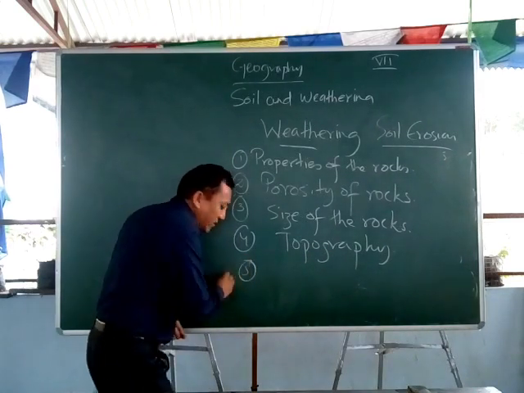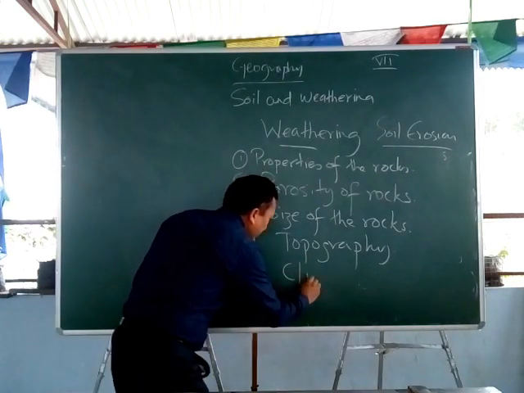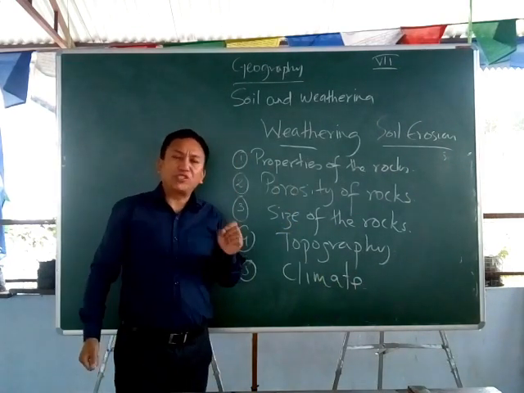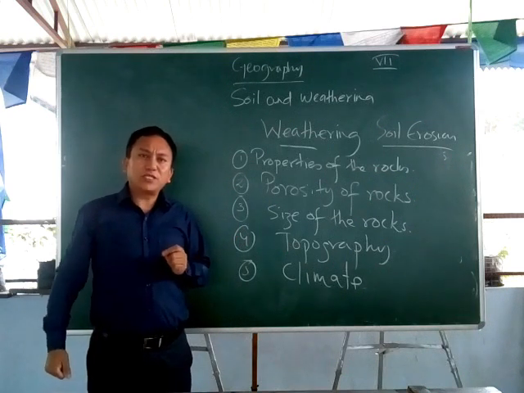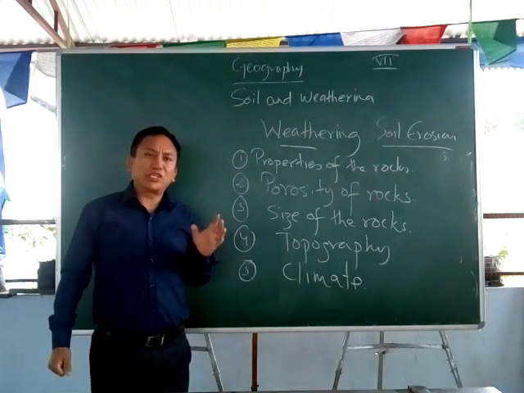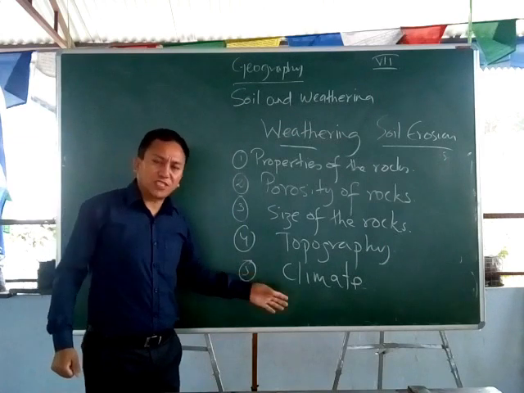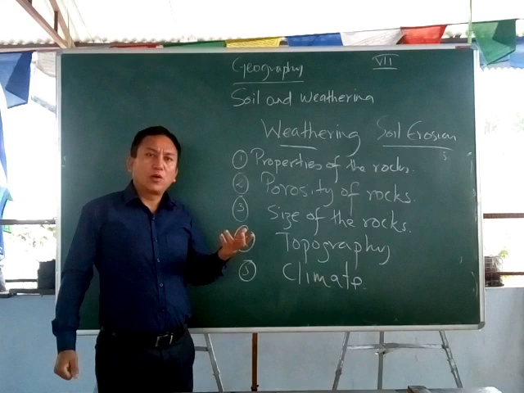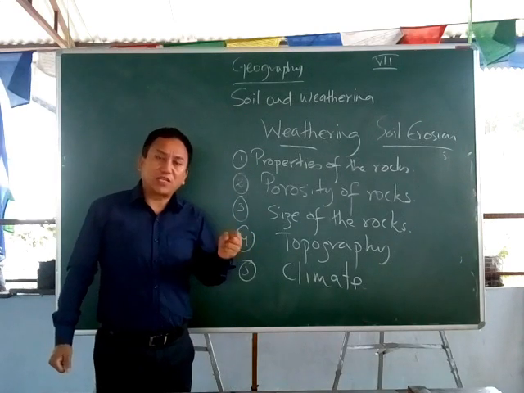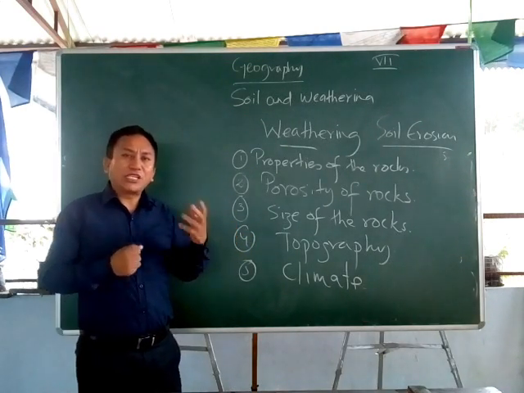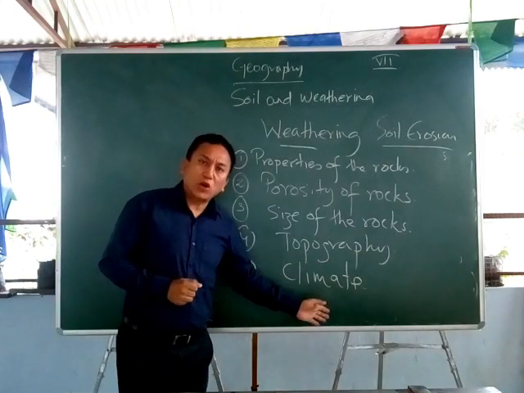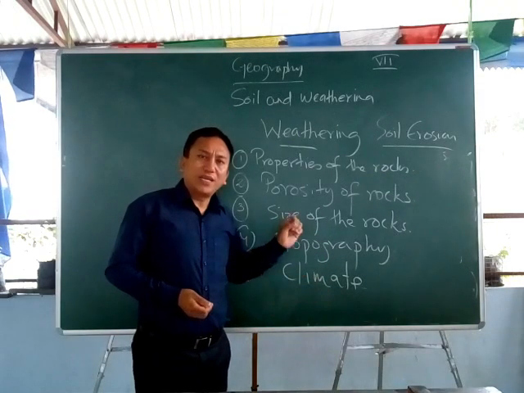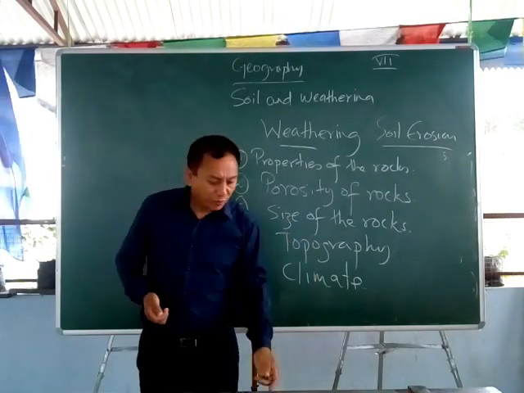Number five we have is climate. Climate is also another factor which determines weathering. If you go to the deserts, what happens is because of the intense, high temperature, the rocks break down very fast. See, in very hot regions, chemical weathering also takes place very fast. Chemical reactions take place very fast, whereby the rocks are broken down. So climate is also another very important aspect which is responsible for causing weathering.